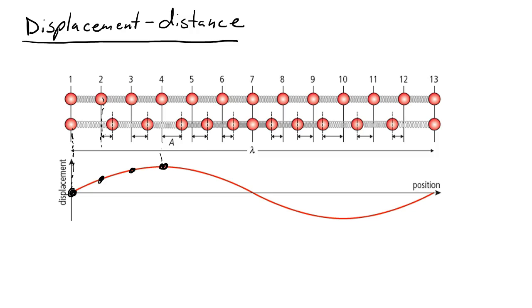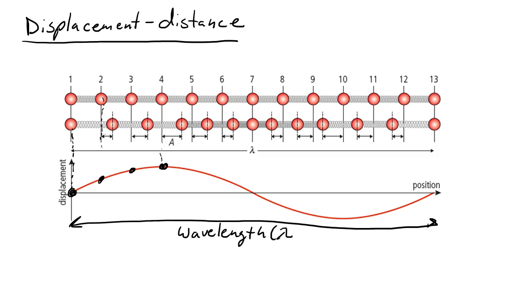The displacement distance graph is going to be useful for measuring a few things, just like the displacement time graph. If I measure the length of one oscillation in my displacement distance graph, from here to here in this image, that's going to be my wavelength, lambda. And just like my displacement time graph, my displacement distance graph can also be used to find the amplitude of my wave. If I measure from the equilibrium position to the peak, I can find the amplitude.